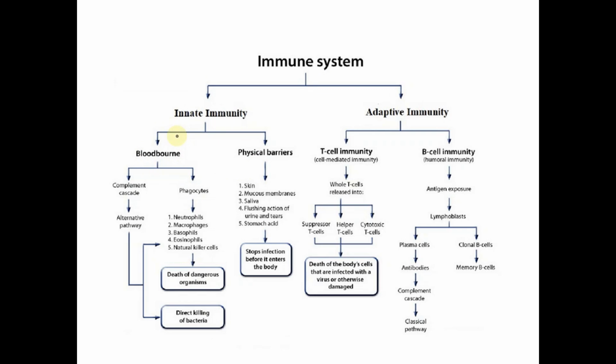After the delivery of the embryo, the fetus, the baby has some innate immunity, that is for restriction of foreign particles. There are two types of innate immunity. First is blood-borne, and there is physical barrier. Physical barrier means skin, mucous membrane, saliva, flushing action. So skin means there is a protection of